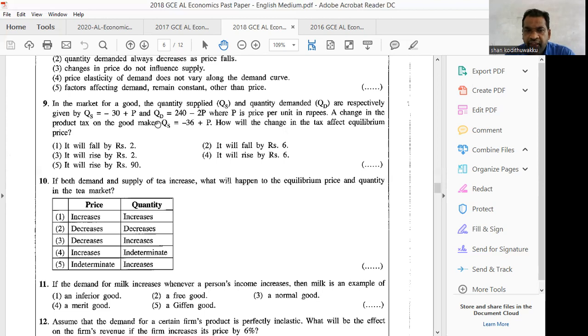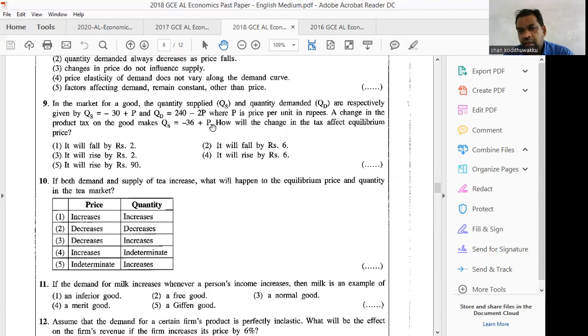Then for you to find P, 270 divided by 3. That means P equals 90. You will calculate 90. P equals 90. That is how you find the market equilibrium price, 90. Then they have mentioned a change in the product tax on the good makes QS equal